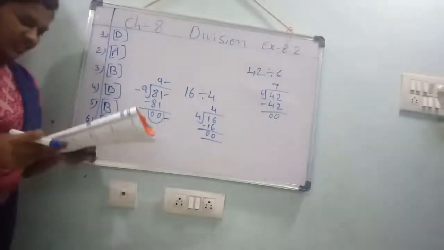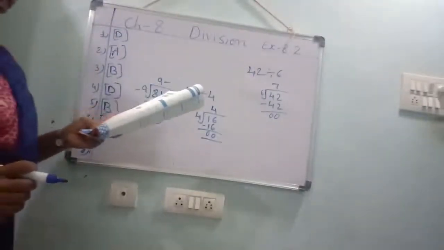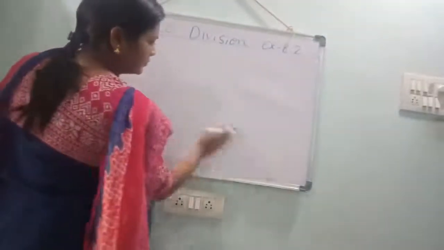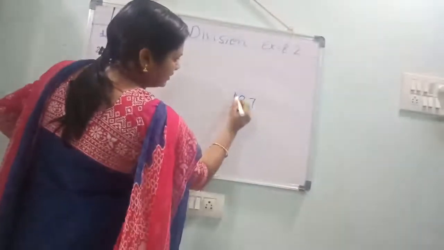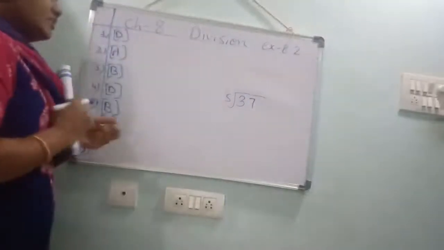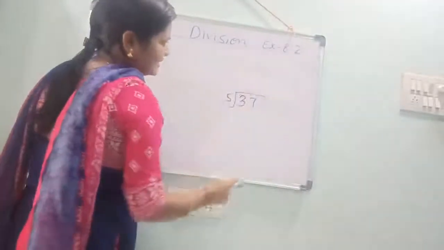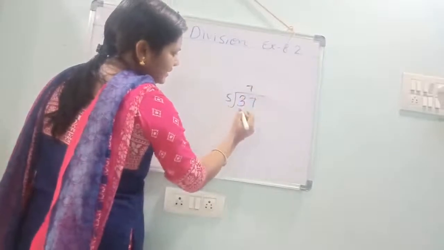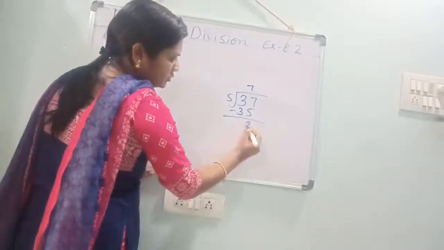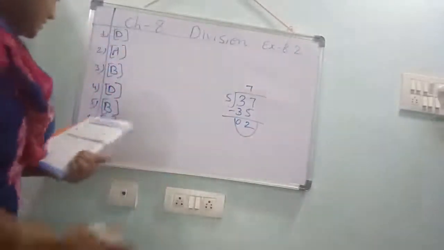Next, the remainder when 37 is divided by 5. 5 ones are 5, 5 twos are 10, 5 threes are 15, 5 fours are 20, 5 fives are 25, 5 sixes are 30, 5 sevens are 35. 37 minus 35 is 2. Remainder is 2.